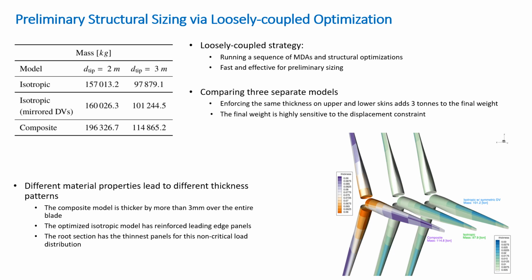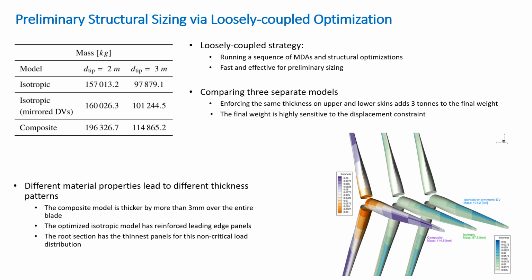In this way, we partially account for the coupling between the structural displacement and the altered load distribution over the blades. Although less accurate, this approach is also less implementation heavy, while still providing relevant design intuition to the engineers. We estimate the effect of the different parameterizations and material properties on the thickness distribution, and quantify the impact of the displacement constraints on the final mass of the rotor. Due to the more conservative constraint enforced on this composite model, its overall weight is higher than its isotropic counterparts.